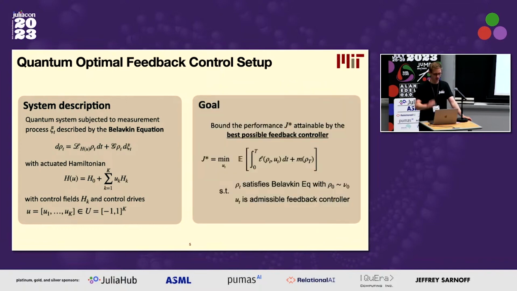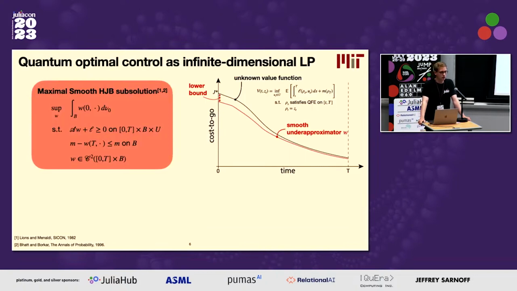So in here again, in a formal setting, what we want to do is put a bound on the best possible performance that we can achieve, which is characterized by this optimal control problem. It actually turns out we can combine ideas from dynamic programming and convex optimization to do just that. And the key insight that we leverage here is that the optimal control function, which of course encodes the solution to this control problem and therefore is really hard to compute, is characterized as an infinite dimensional linear program, so a convex optimization problem.